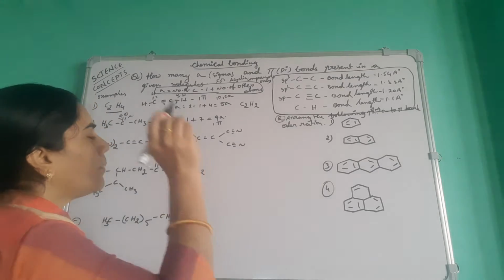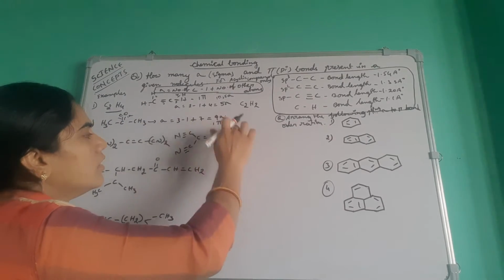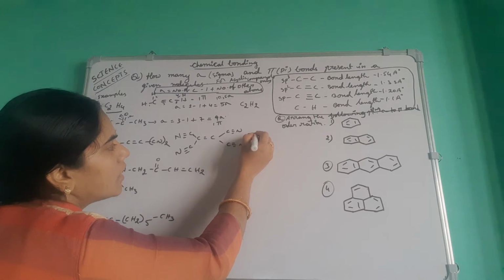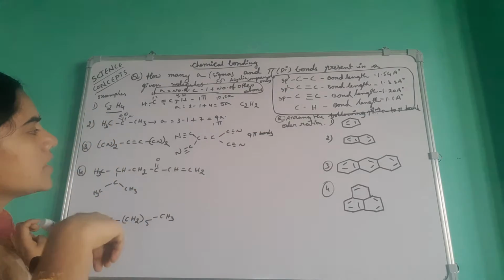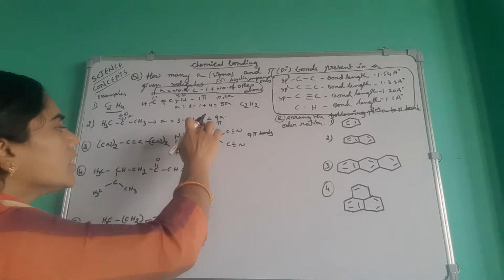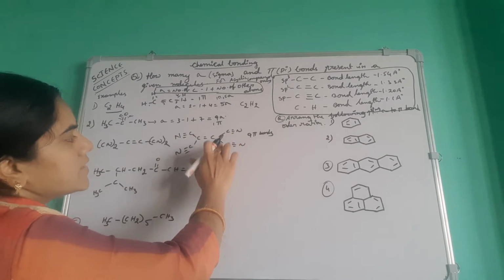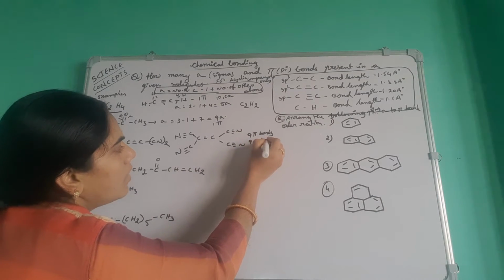Simply you will identify the pi bonds. First we will count the pi bonds: 2, 4, 5, 6, 7, 8, 9. Total how many pi bonds? 9 pi bonds are there. How many sigma bonds remaining? 1, 2, 3, 4, 5, 6, 7, 8, 9. Here 9 sigma bonds are there.